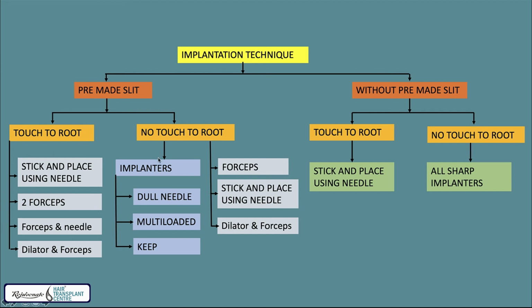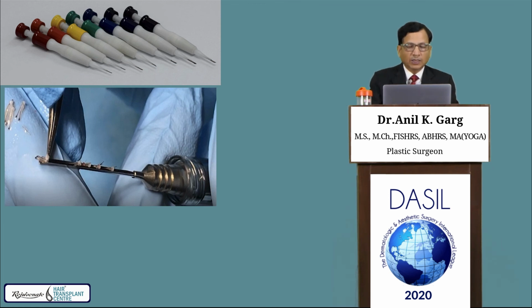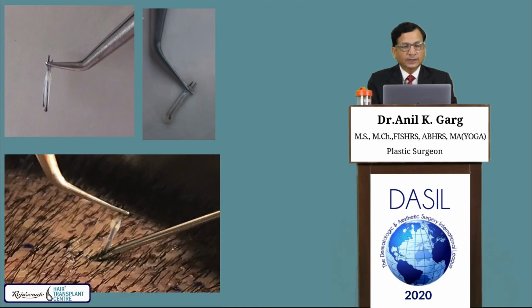My sincere advice to all youngsters starting the practice is to start with the implanter right from day one. Initially, it looks expensive and more time consuming, but in the long run, it is going to help you. You can use the Rainbow implanter, Choi implanter, Sawa implanter, multi-load implanter, or Keep implanter. Another thing: I use the no touch to root technique, using the hypodermic needle and the forceps in a pre-made slit. I do this.